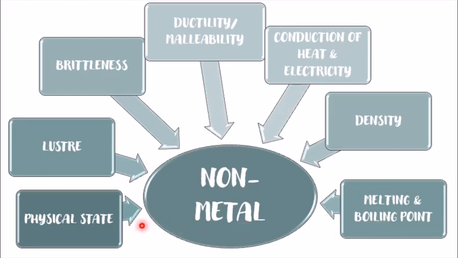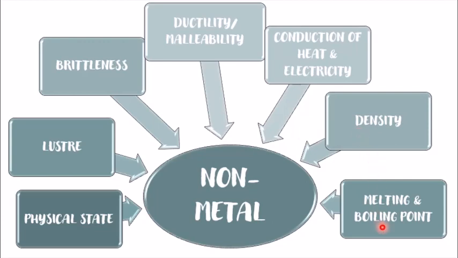That is, physical state: they exist in all three states. Luster: they do not have any shine. Brittleness: they can be broken down very easily, they are very brittle. They do not possess the property of ductility and malleability, that is, they cannot be changed into thin wires or flat sheets. They are very bad conductors of heat and electricity. Also, there is one non-metal, graphite, which is a good conductor of heat and electricity. Densities: they have very low densities, and they also have very low melting